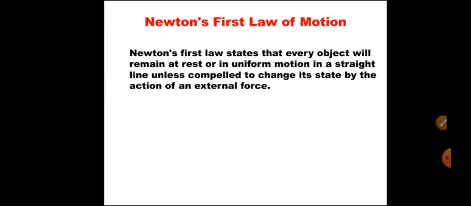Start with the next one, that is Newton's laws of motion. So the first law of motion states that every object will remain at rest or in uniform motion in a straight line unless compelled to change its state by the action of an external force. Now what does Newton's first law actually mean?